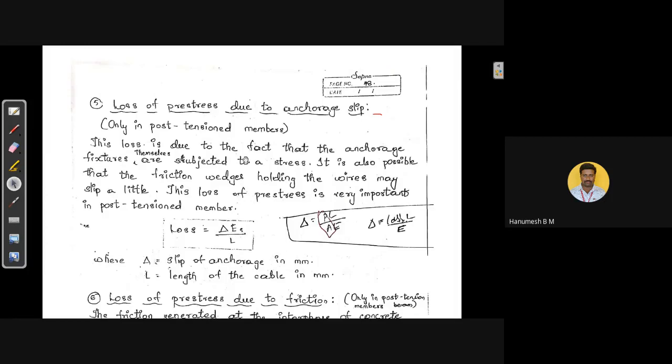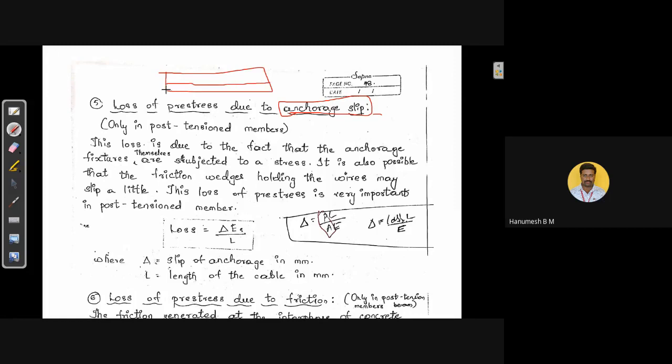Coming to the next one, we have loss due to anchorage slip. This type of loss will be present only in case of the post-tension member, because anchorage slip means we are going to do the anchoring at the support. In case of pre-tension members, we are not going to do the anchoring at the ends, because at the initial stage only we are going to tension the steel, and against the tensioned steel we are going to pour the concrete. But in case of post-tension member, first we are going to provide the concrete in the given section,